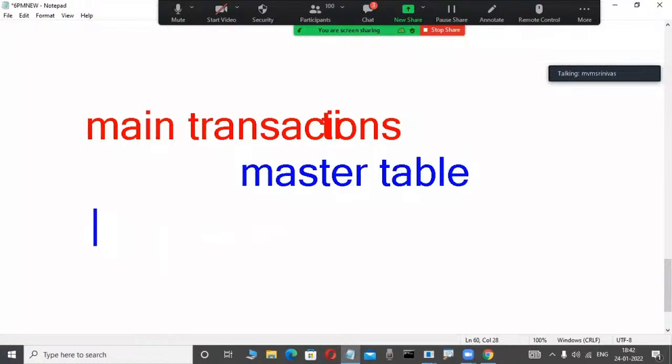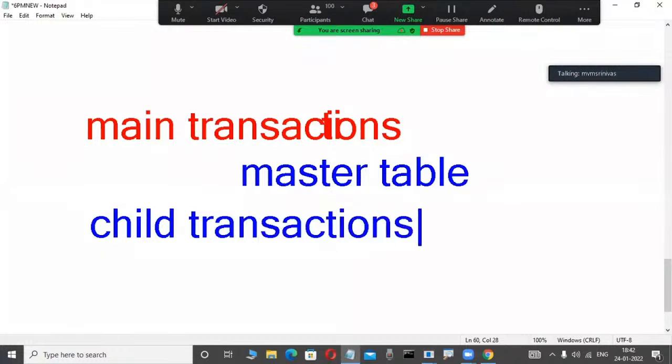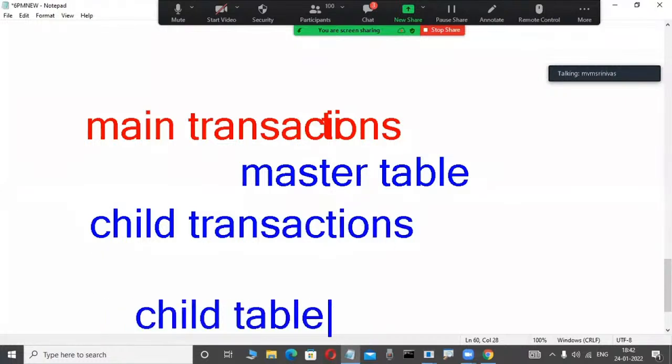Related child transactions, in real-time projects, are stored in a where? Child table. Okay, fine. For example, observe here: main transactions are stored in the master table, and related child transactions are stored in a child table or detail table.